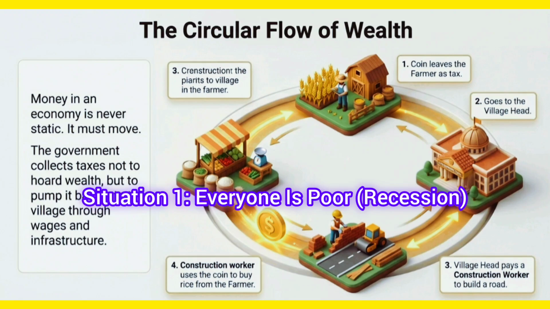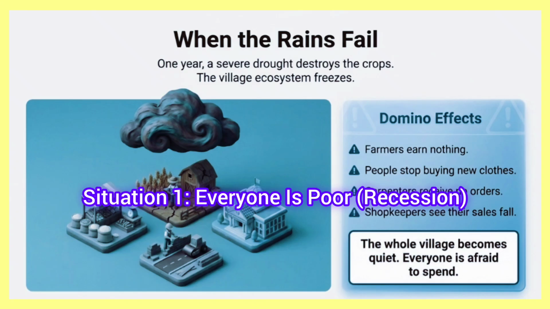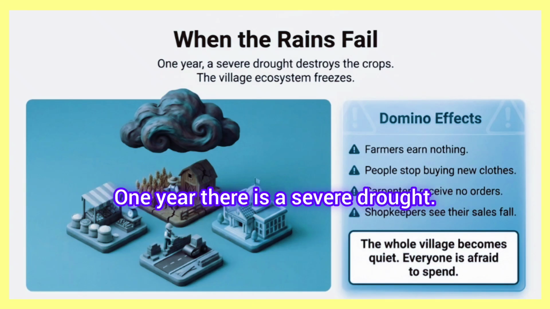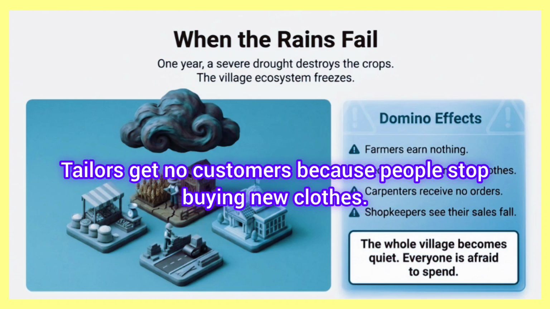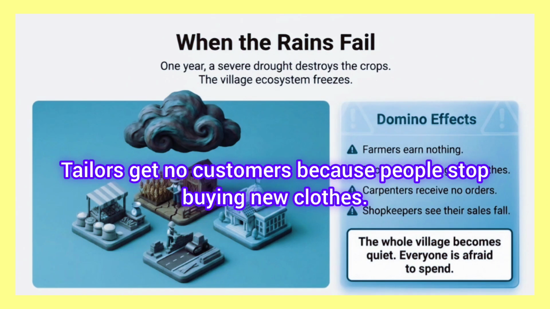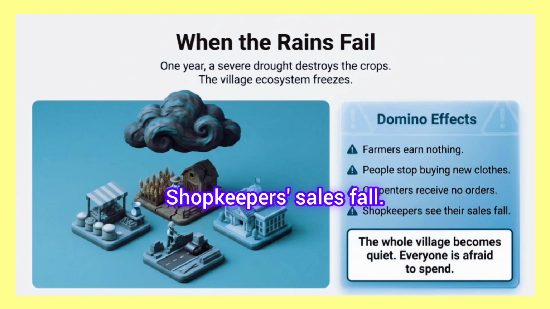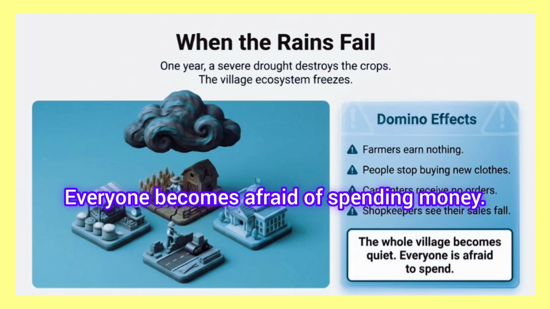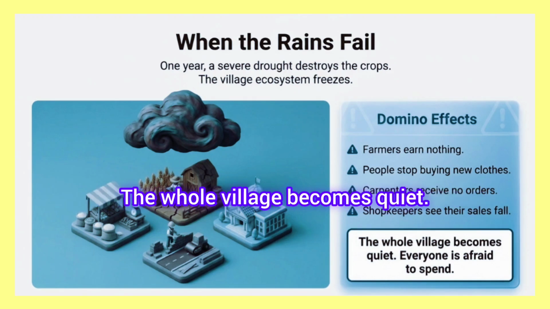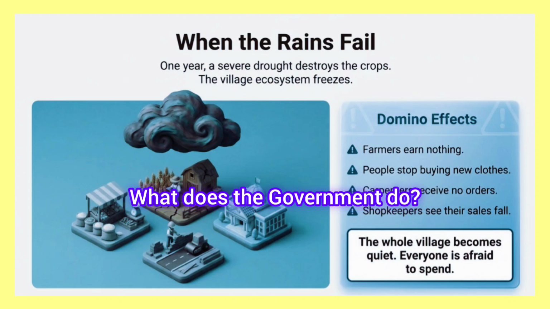Situation 1. Everyone is poor. Recession. One year there is a severe drought. Farmers earn nothing. Tailors get no customers because people stop buying new clothes. Carpenters receive no orders. Shopkeepers' sales fall. Everyone becomes afraid of spending money. The whole village becomes quiet. What does the government do?